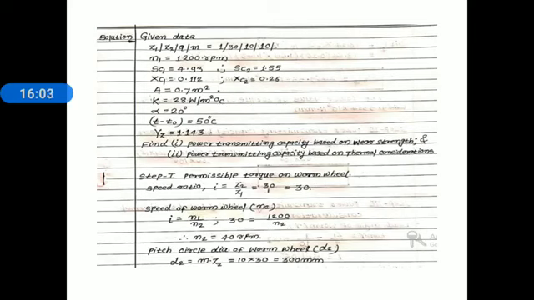Here the temperature rise means the temperature rise above the atmosphere is given, that is the temperature difference T minus T0. T is the temperature of lubricating oil, T0 is the atmospheric temperature. That difference is clearly given, that is 50 degrees Celsius.